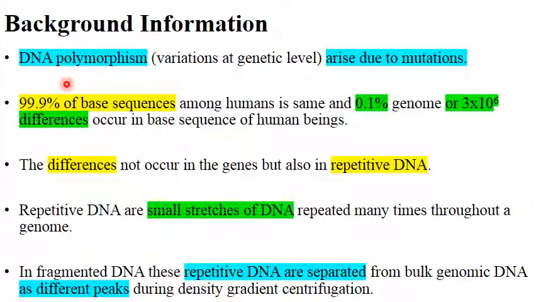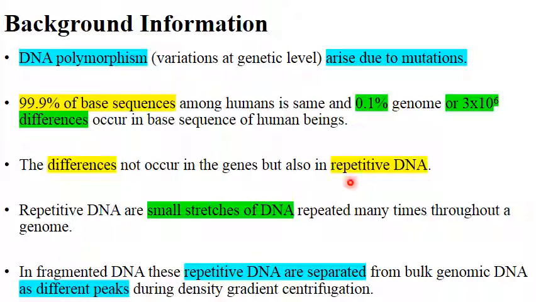Now, DNA polymorphism, that is variations of DNA. Polymorphism means variations at the genetic level, and obviously these variations will arise due to mutation. And if you recall, in the Human Genome Project we said 99.9% of base sequences are the same. So how much is different? Only 0.1% of the genome, or 3 million base pairs, differences occur in the base sequence of human beings. And the differences not only occur in the genes but also in repetitive DNA.